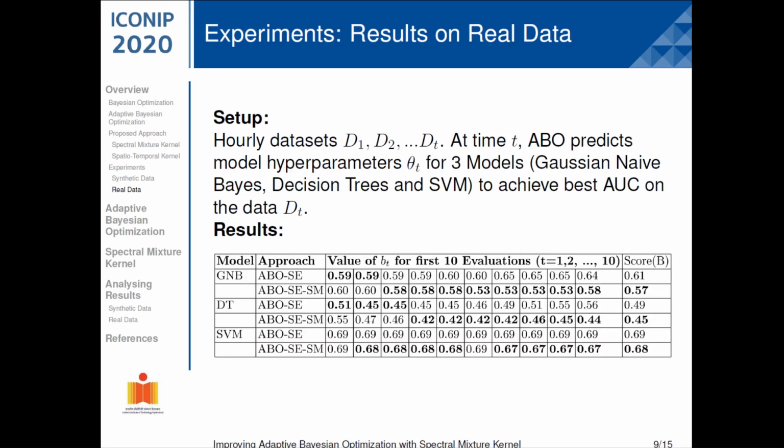We did a similar experiment on the real-world dataset of click-through rate data by dividing it into hourly arriving datasets and predicting optimal hyperparameters of a machine learning model to get the best fit on the current data. Again, our approach significantly outperformed the earlier one. This was a quick overview. We'll get into the specifics now.